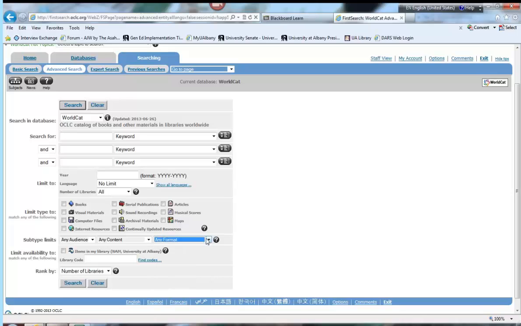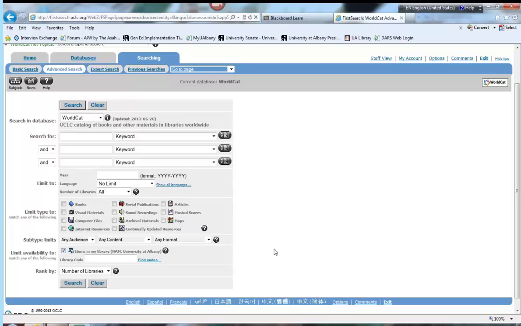But the most important thing, I think, in this entire menu is this little box here. It says Limit Availability To. And if you click that box, you're limiting your search to just your library. In the case of the University at Albany, our abbreviation, I don't know why, is NAM. If you are taking this course on another campus, your abbreviation may be a little bit different. I'm sure you have access to WorldCat. If you check that box, and then do a search, you'll only be looking for materials at UAlbany.